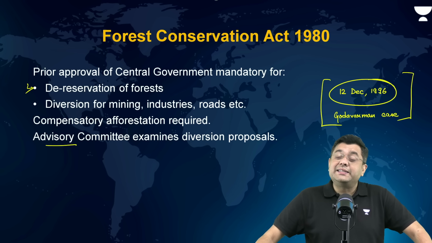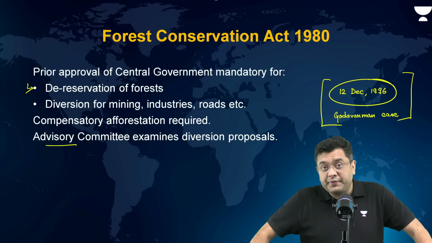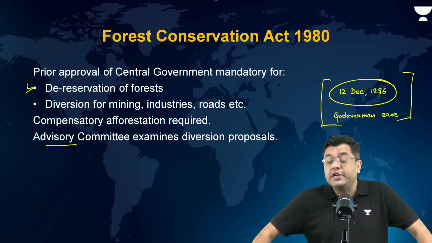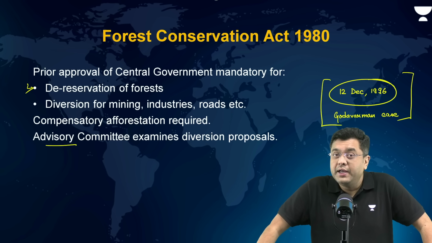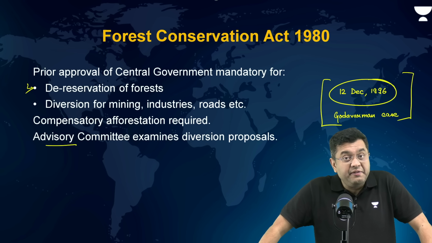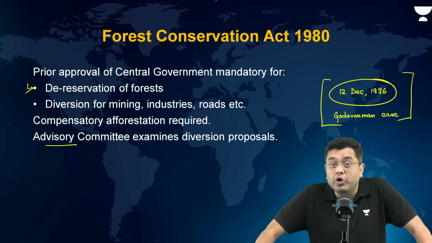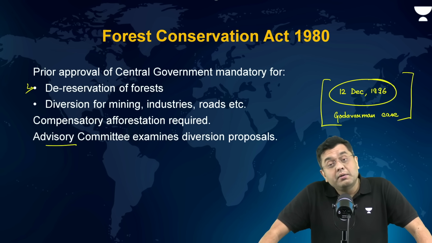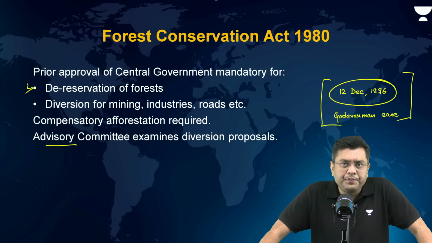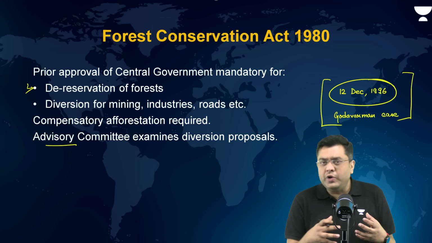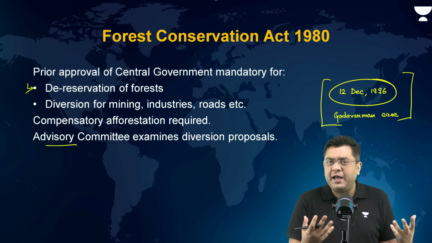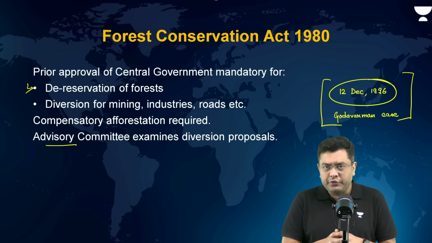Now, that created another set of problems. If any kind of deforestation or cutting of trees would not be allowed, then that means setting up of a railway line where trees would be cut would also not be allowed. That means setting up of a border outpost where trees are there would also not be allowed. So there were multiple different lacunae which were coming to the front because of this ruling of the Supreme Court.